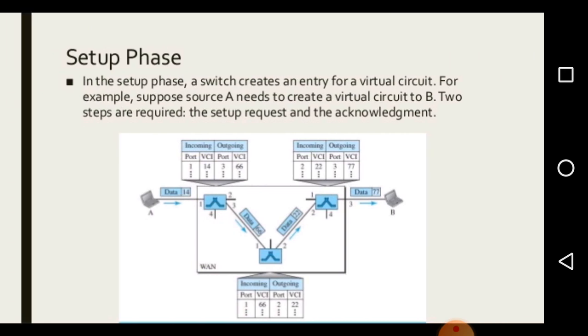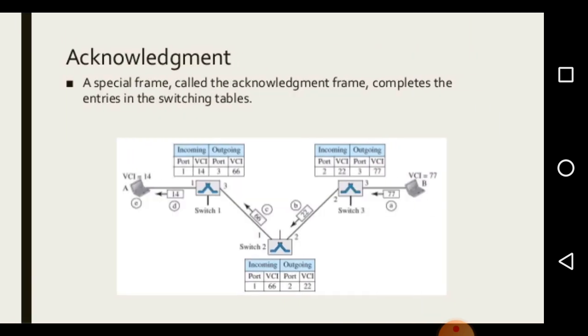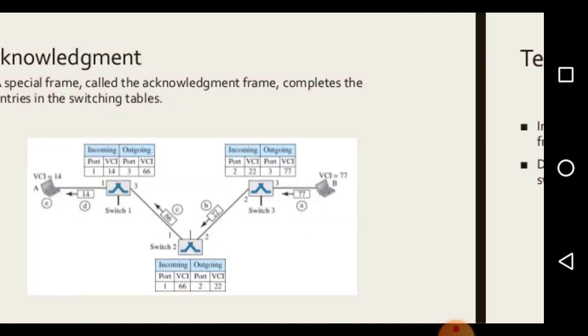Now you can see setup phase. In the setup phase, a switch creates an entry for a virtual circuit. For example, suppose source A needs to create a virtual circuit to B. Two steps are required: the setup request and the acknowledgement. You can see the figure in the slide. Next, acknowledgement. A special frame called the acknowledgement frame completes the entries in the switching tables. You can see it in the slide.